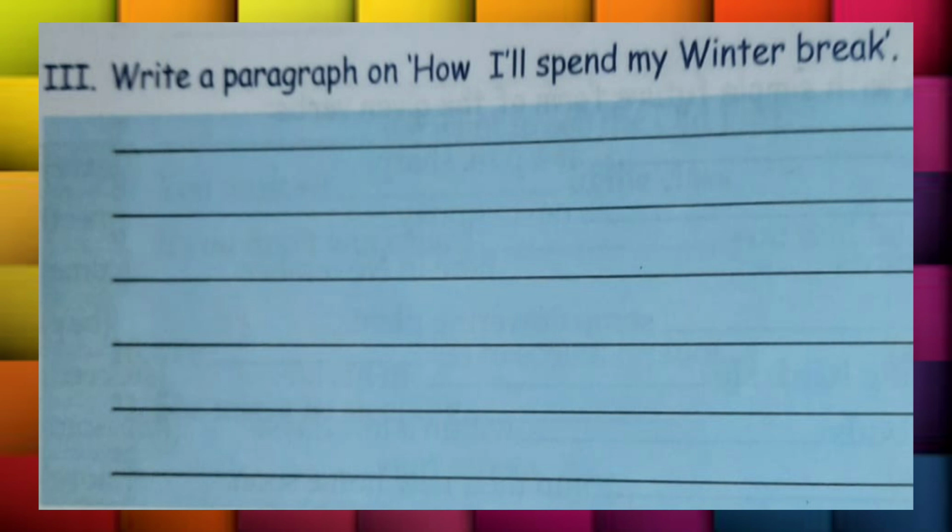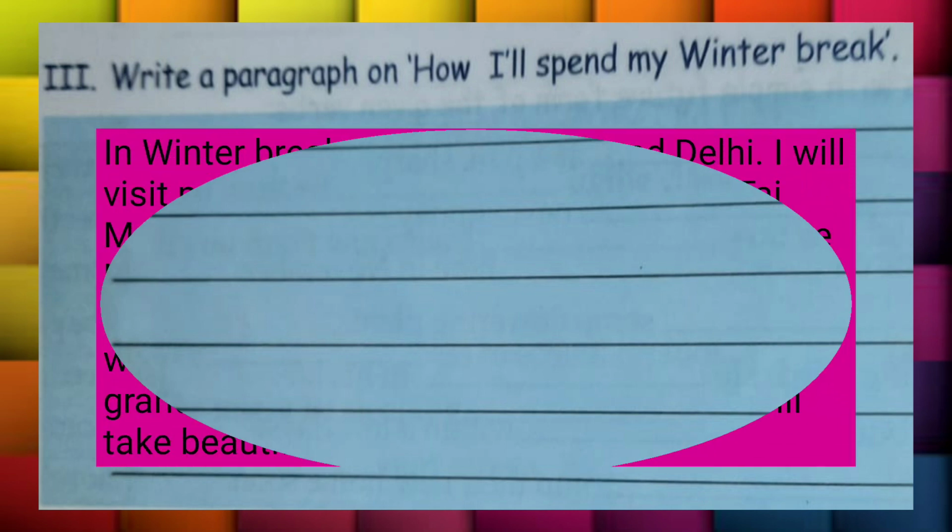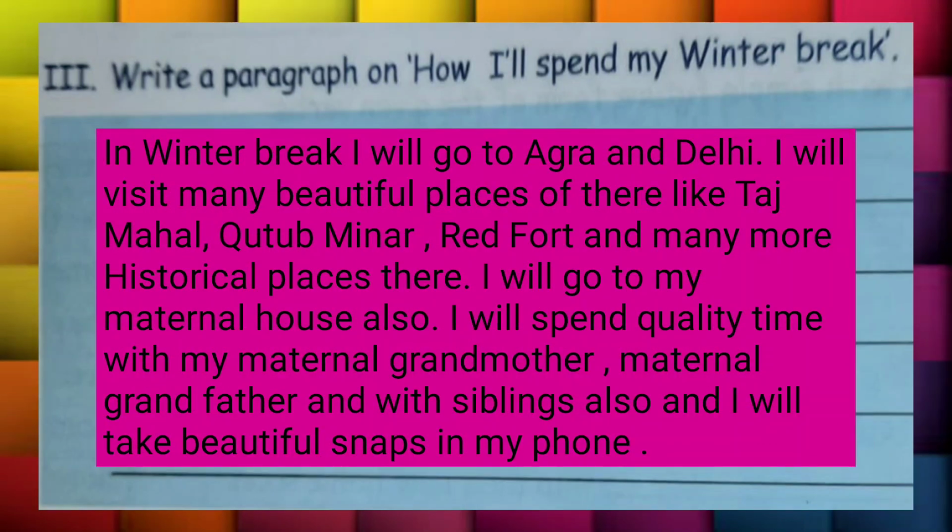All right, I'll tell you the format of how you can write. So yes, in winter break I'll go to Agra and Delhi. I'll visit many beautiful places there like Taj Mahal, Qutub Minar, Red Fort, and many more historical places. I'll go to my maternal house. Maternal house means mummy's house. All right? Means Nana's house.